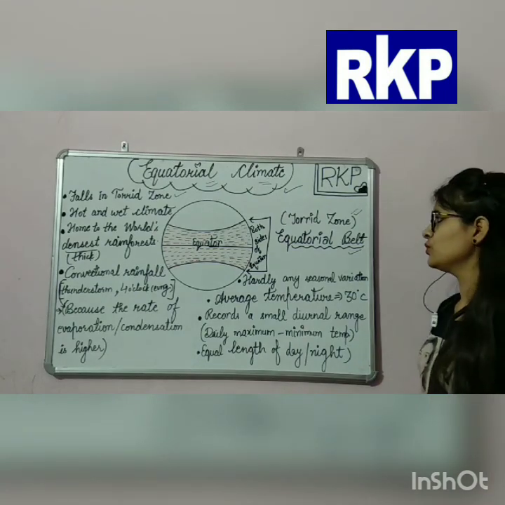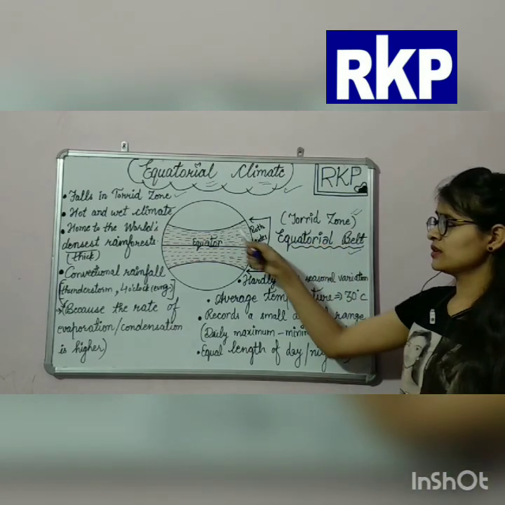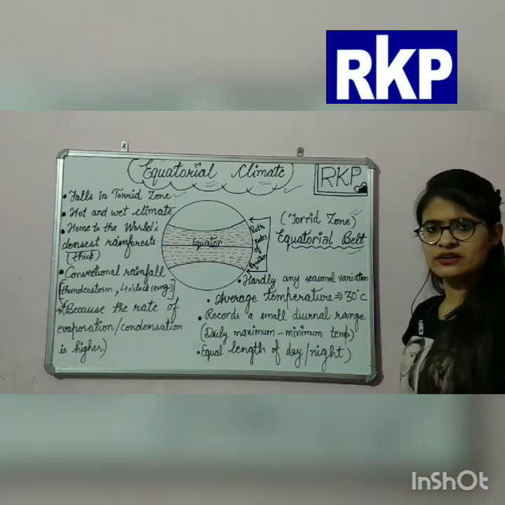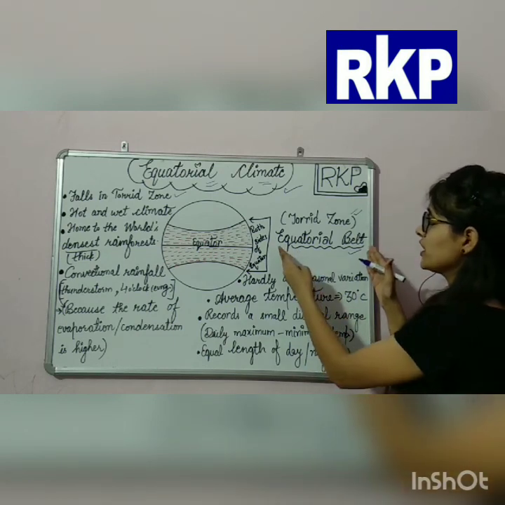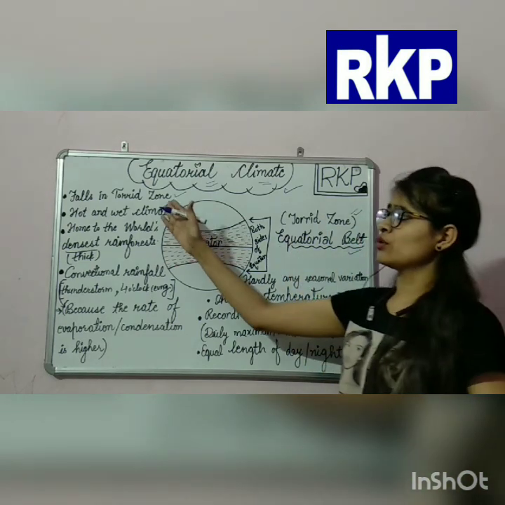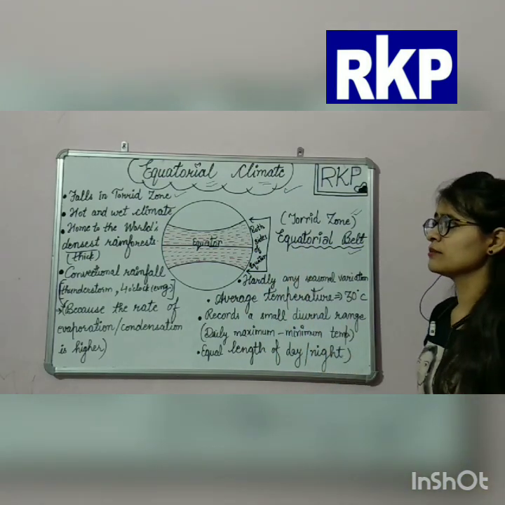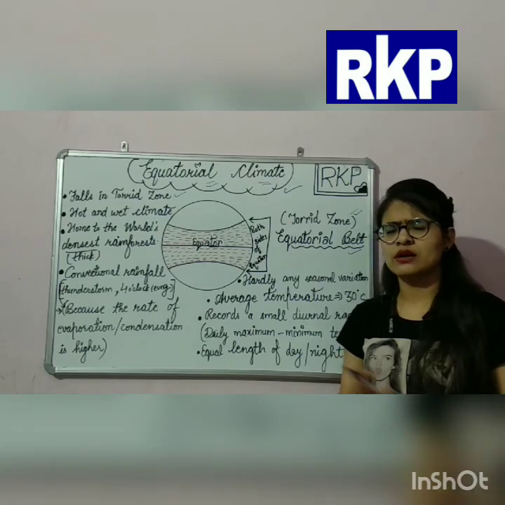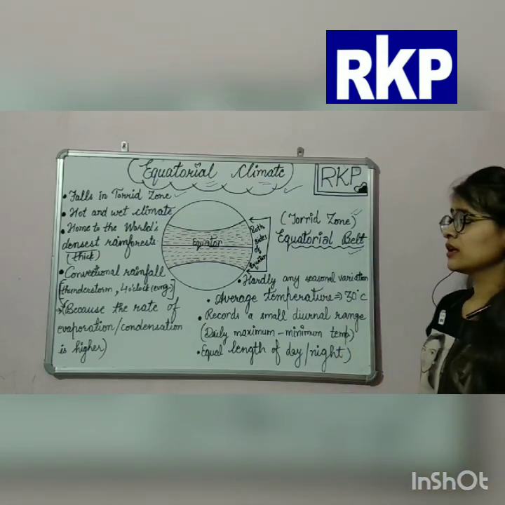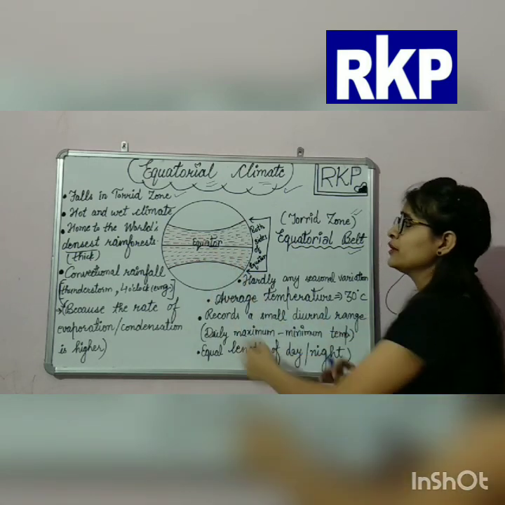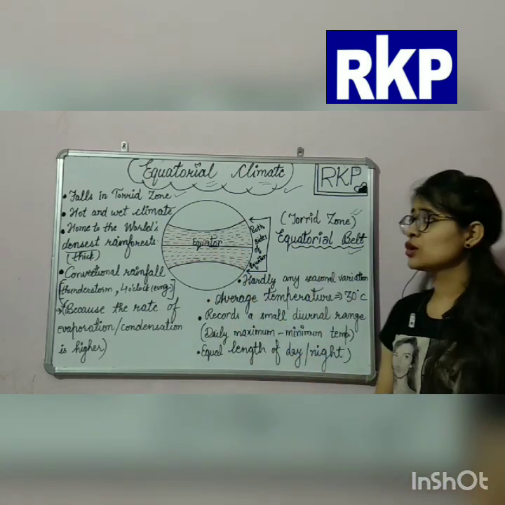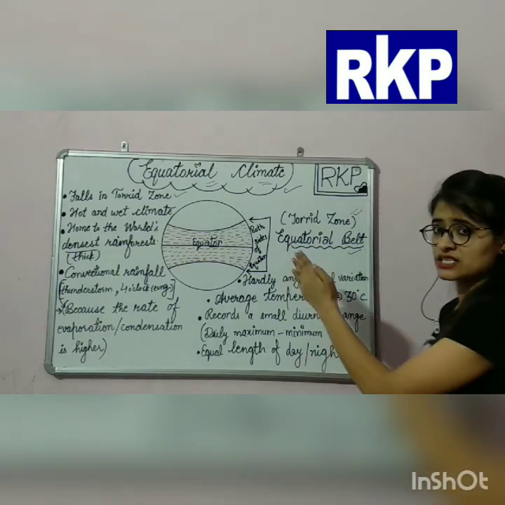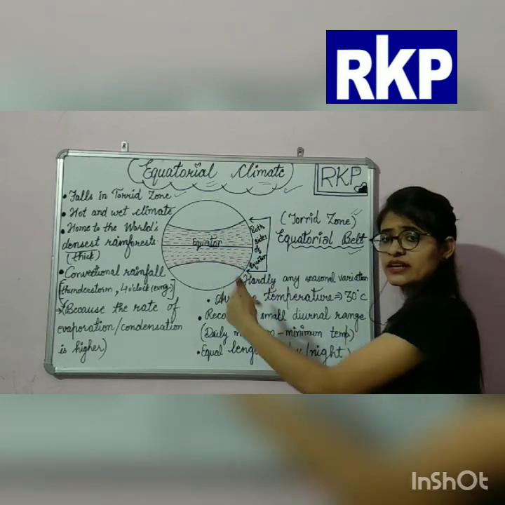As I have told you, the torrid zone, this is the torrid zone only. They experience a similar type of climatic conditions. So this is called the equatorial belt. It falls in the torrid zone. Okay, these both are the same, and it experiences a hot and wet climate. How and why? The equatorial belt or the torrid zone experiences a hot and wet climate because of the direct sun rays. Okay, because it experiences the direct sun rays.